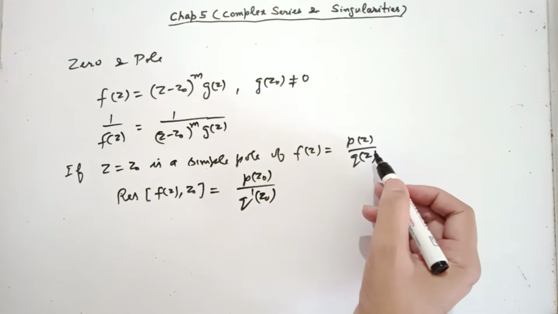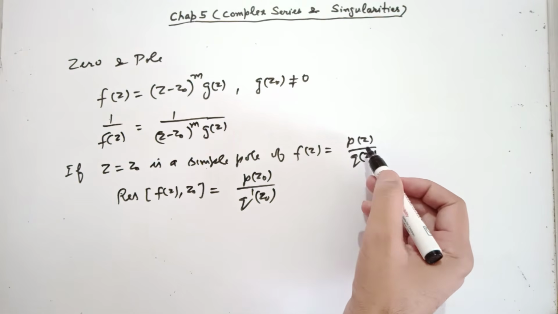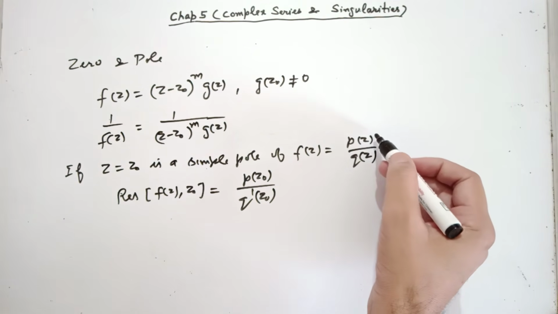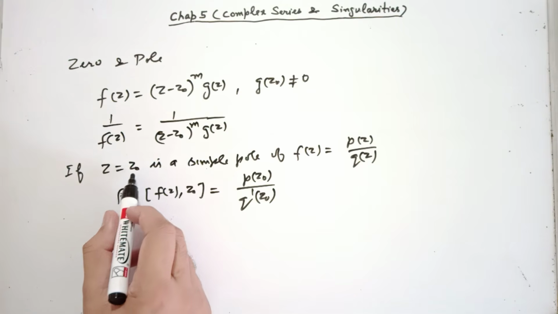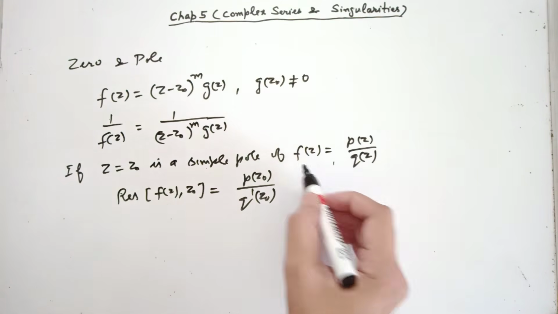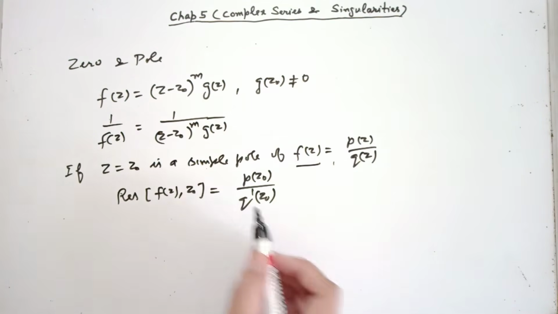If it is a rational function, polynomial over polynomial, not necessarily polynomial, a function of the form p(z) over q(z), where z0 is a simple pole of this function, then the residue can be obtained using this formula.